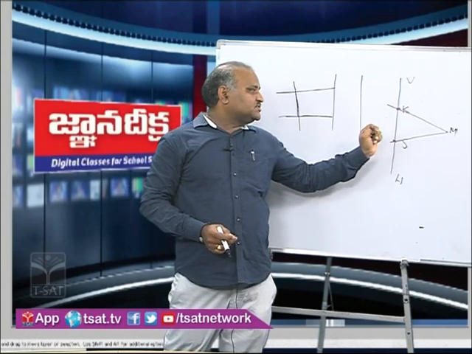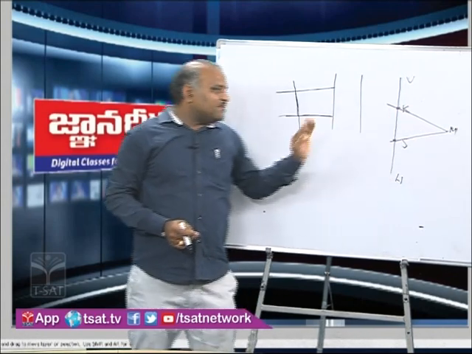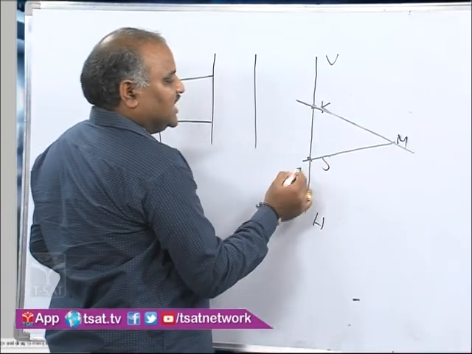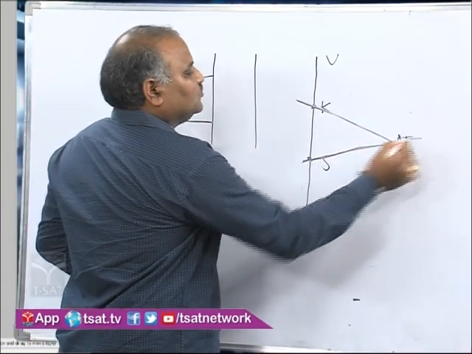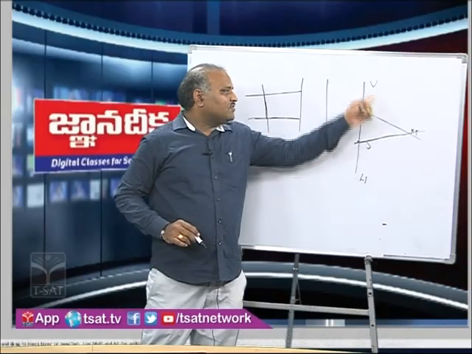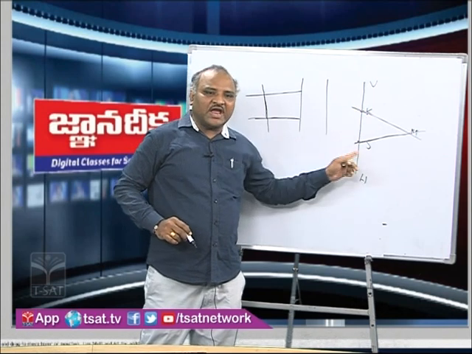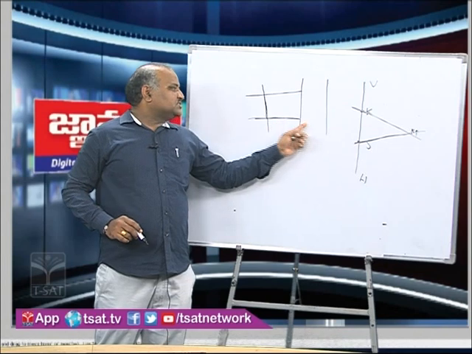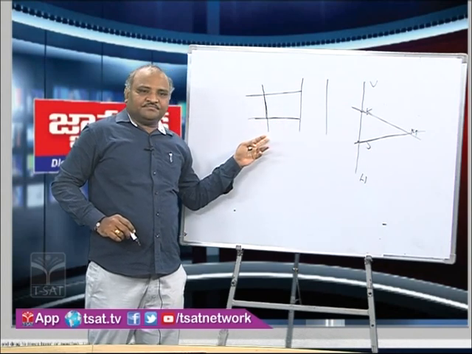So, like this we come across many examples in real life, in our colonies or on highways. Here you can observe that this is another line, and these two were intersected at this point, and one more line is intersecting these two lines. Here also you can observe two lines intersected by another line.